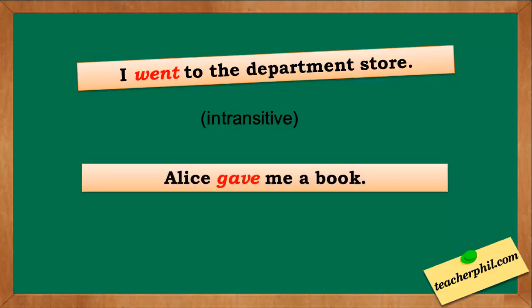Number 3. Alice gave me a book. The correct answer is a transitive verb. Alice gave me a book. The object here is a book.